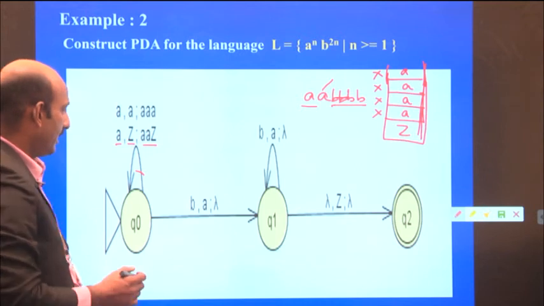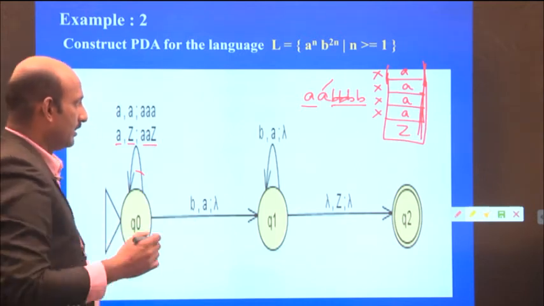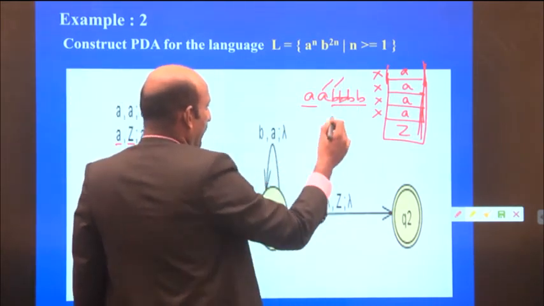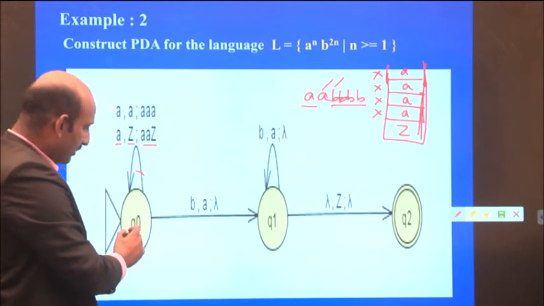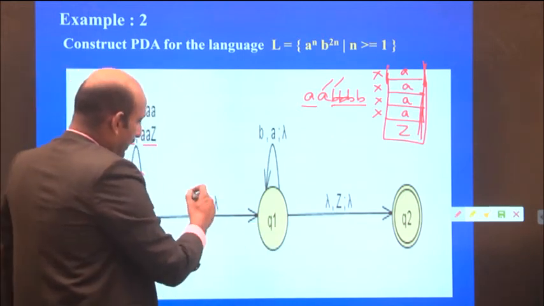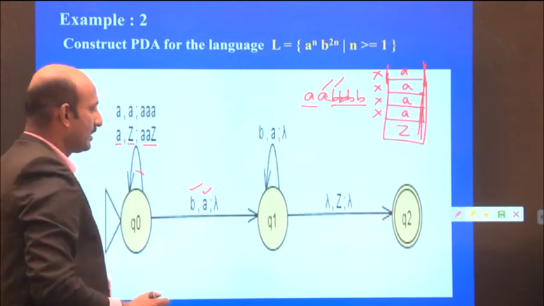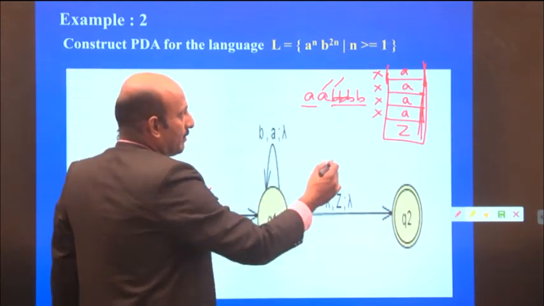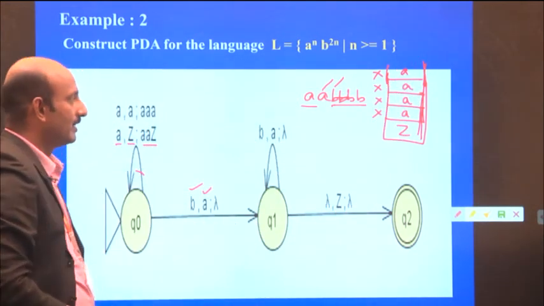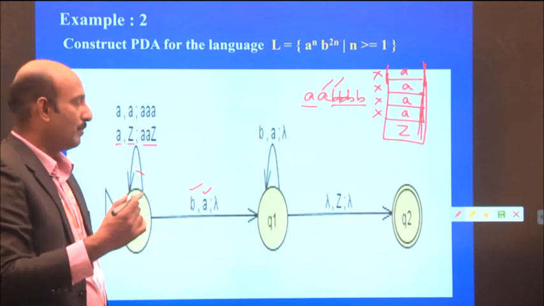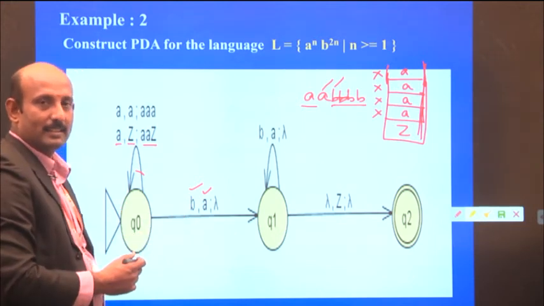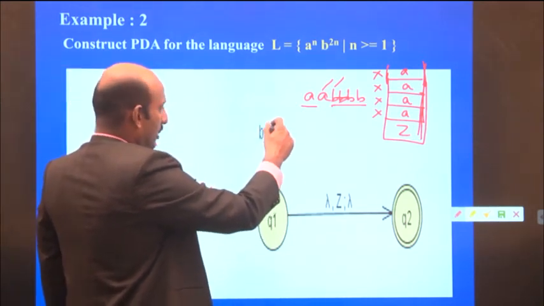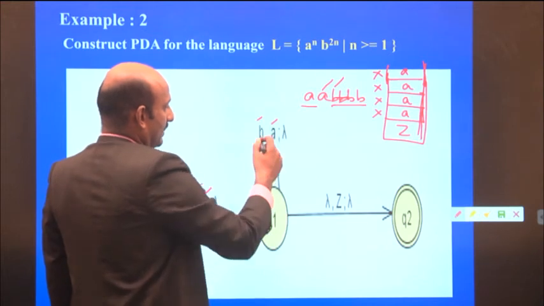Now I read the input B. That means there is a transition from Q0 to Q1 for the input B with A on the stack. If I read this B, I pop the element from the stack, so one A has been popped. Likewise, for every B, I pop an A from the stack.